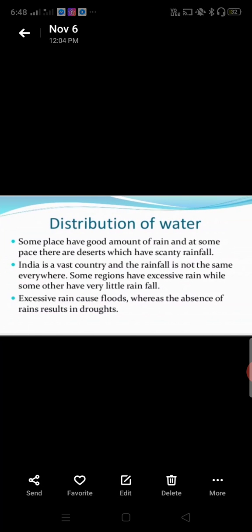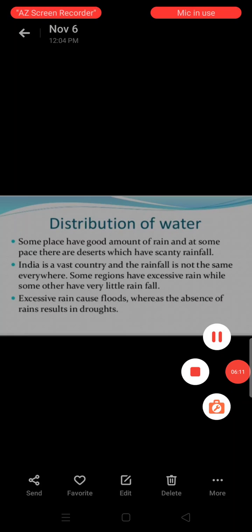Distribution of water. Some places have a good amount of rain and at some places there are deserts which have scanty rainfall. India is a vast country and the rainfall is not the same everywhere. Some regions have excessive rain while some others have very little rainfall. Excessive rain causes floods whereas the absence of rains results in droughts. So water is not evenly distributed on our earth. Somewhere it's scanty and somewhere it is very much.